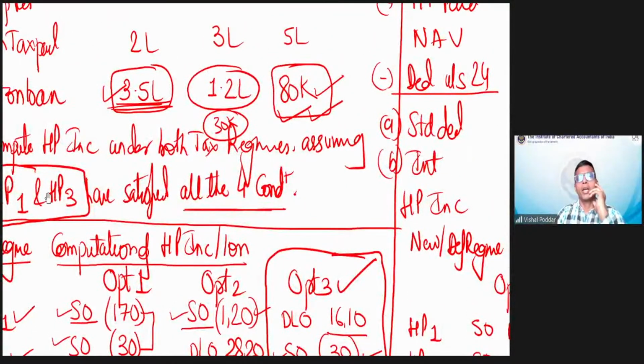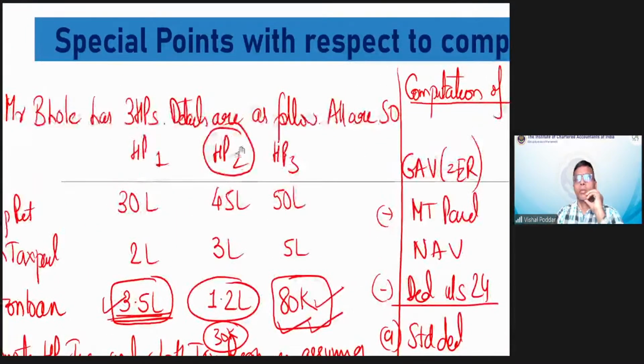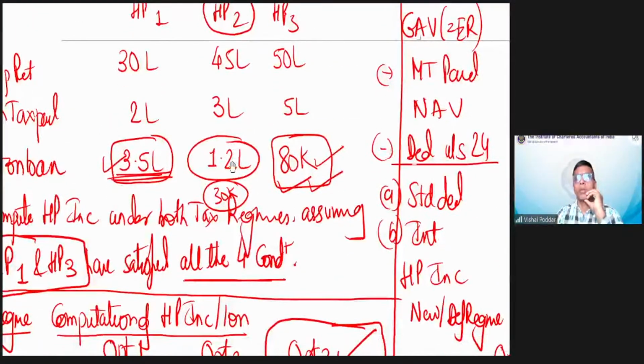So please understand, everyone, pay attention. HP1 and HP3 are eligible for higher limit of 2 lakhs because they have satisfied all the 4 conditions, but HP2 has not. So HP2 will be eligible only for maximum limit of 30. Now, the interesting point is, for HP2 the limit is 30, but for other two the limit is 2 lakhs. Now, how to apply this? See, the simple rule is, wherever the limit is less, I will first use that limit.